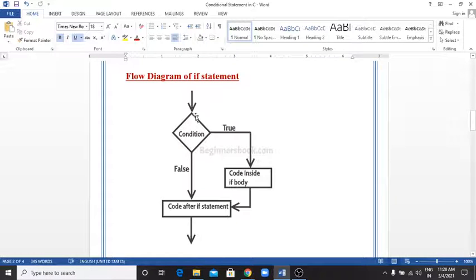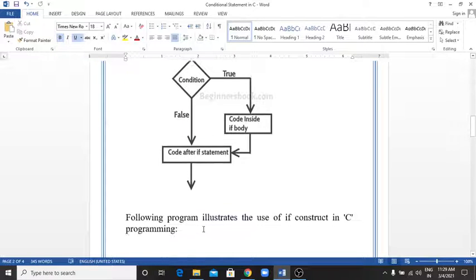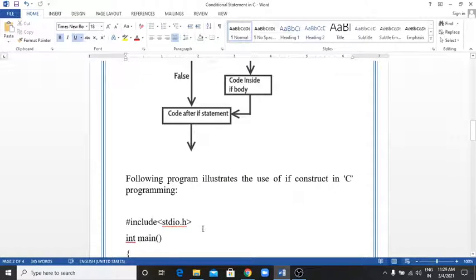If the condition is true, then the code inside the if body will be executed, and then the flow goes to the code after the if statement. And if the condition is false, it immediately jumps to the code after the if statement. So this is the flow chart of the if statement.